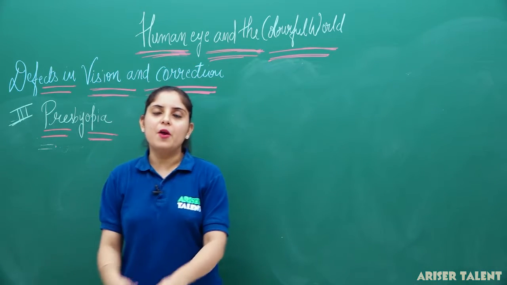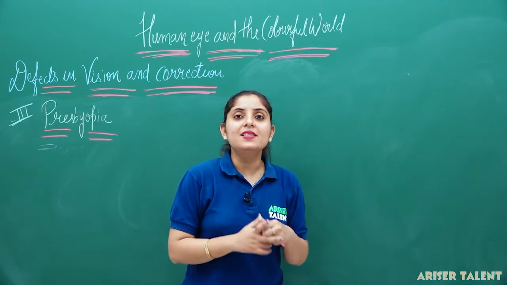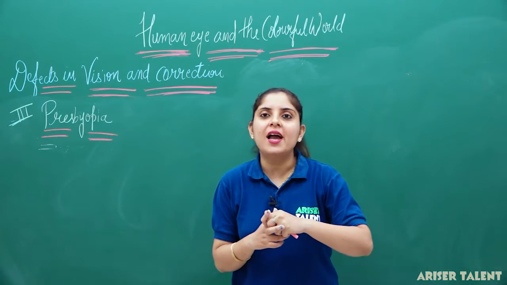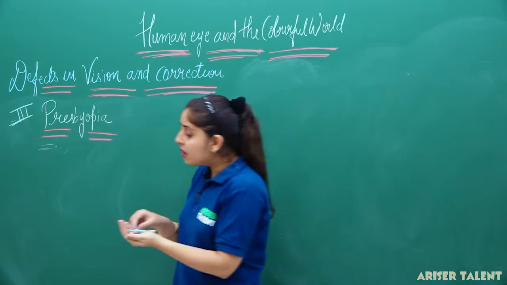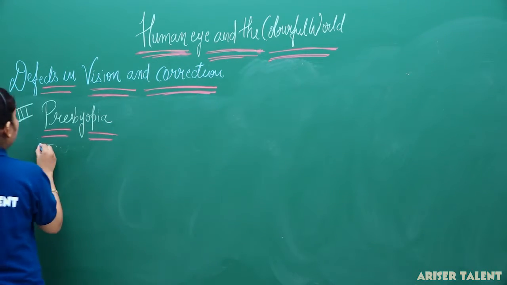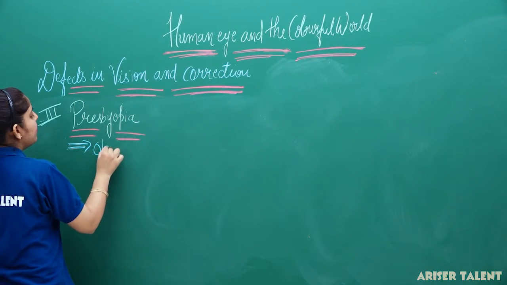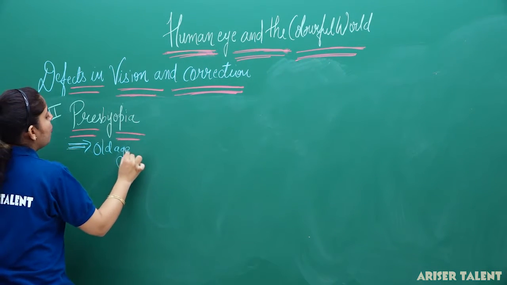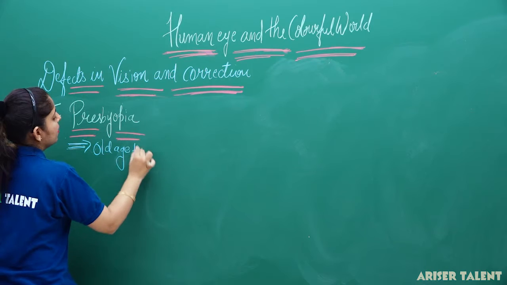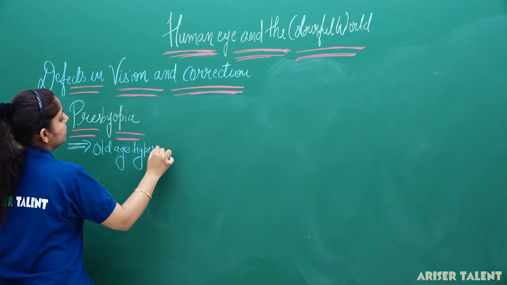Now, what is presbyopia? Presbyopia is actually an old age hypermetropia. So we can say that presbyopia is old age hypermetropia.